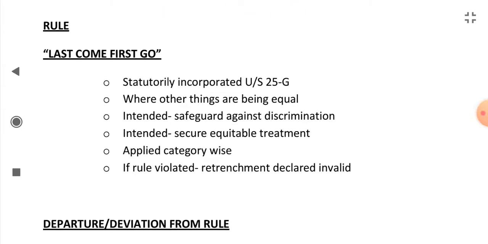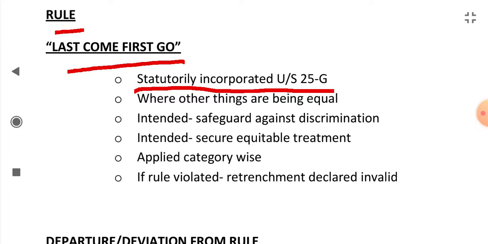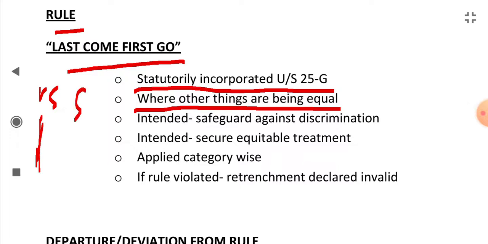Now see, what is this rule, last come first go? It is statutorily incorporated under section 25G. It is written legally in that section, where other things are being equal. Where all the other things are being equal, like all unskilled labor are equal, they are all unskilled, or all skilled labors, they are all skilled, then this rule is applied.